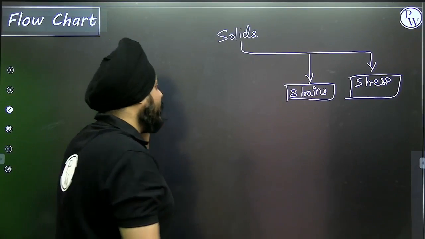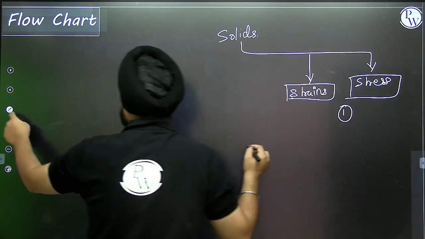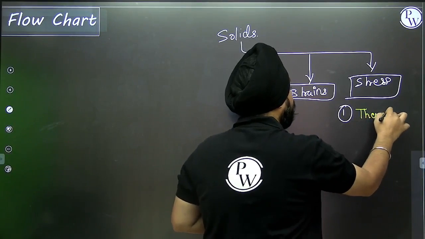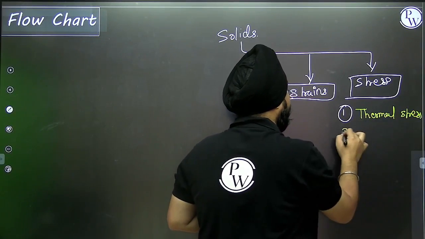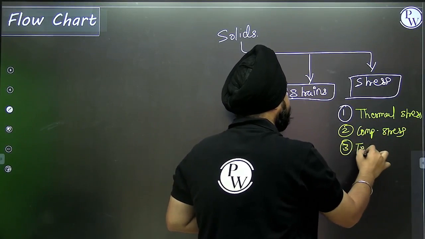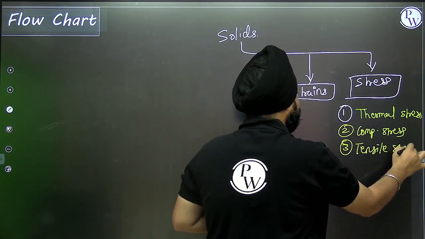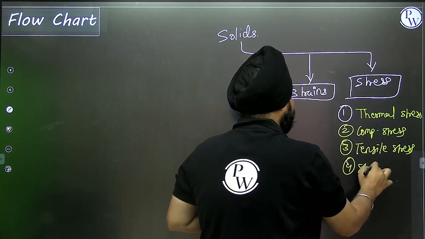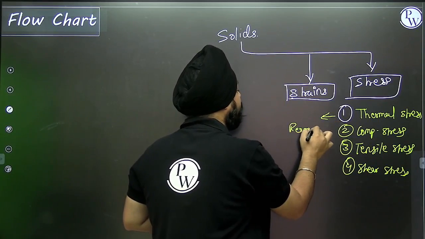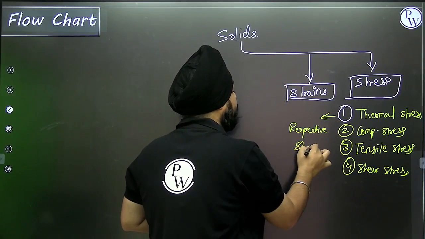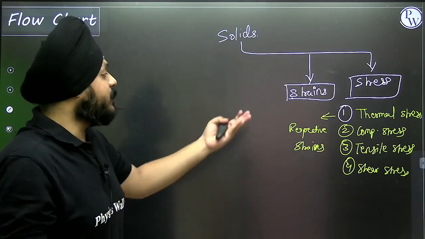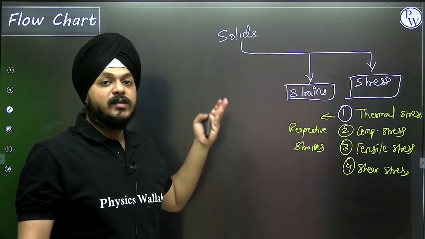We have gone through the types of stresses and strains: thermal stress, compressive stress, tensile stress, shear stress. For these we have respective strains: linear strain, longitudinal strain, volumetric strain.